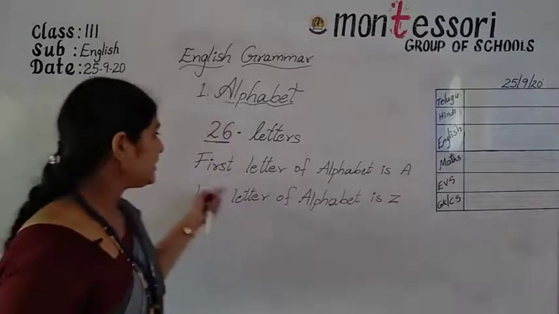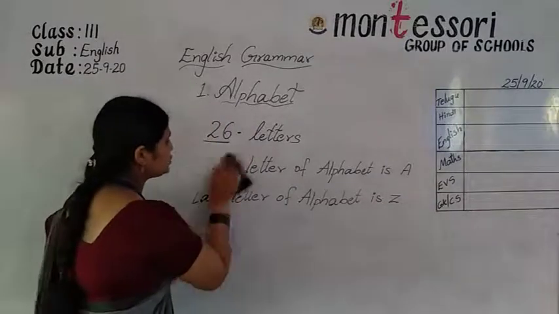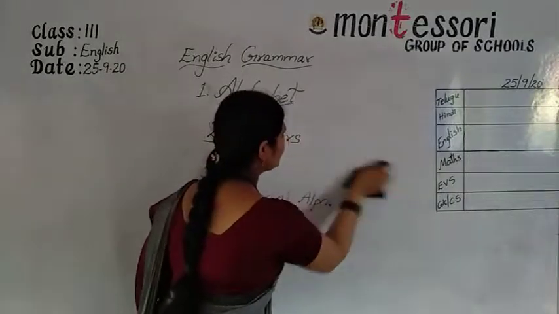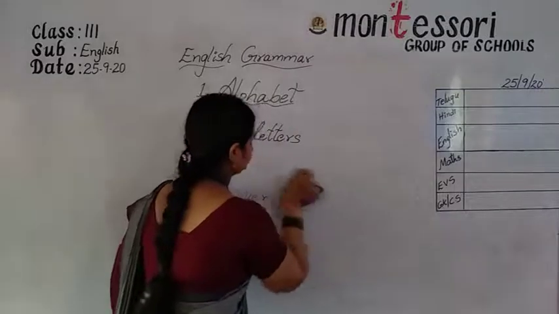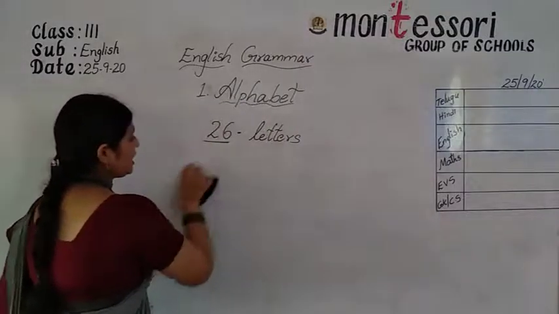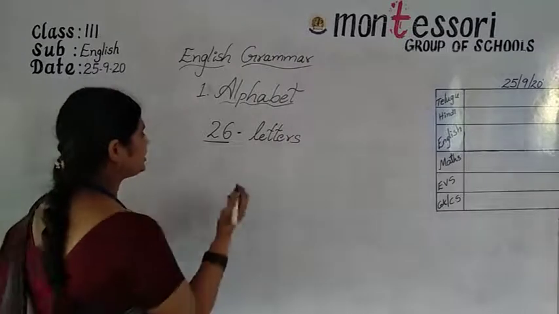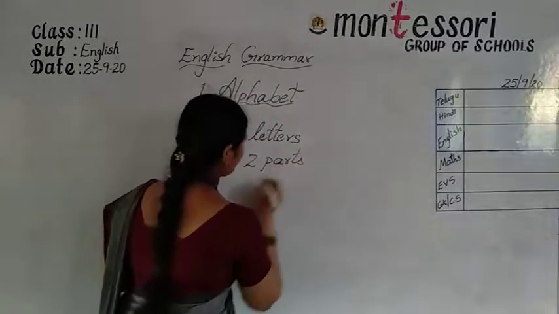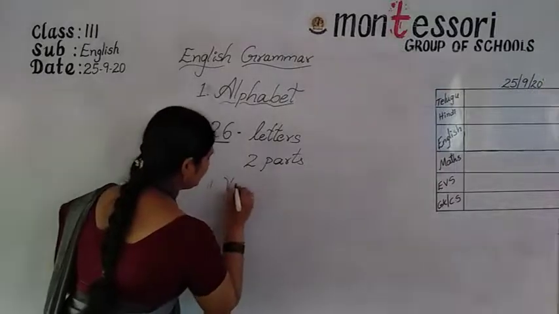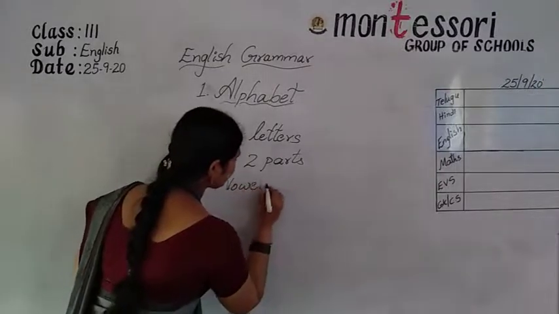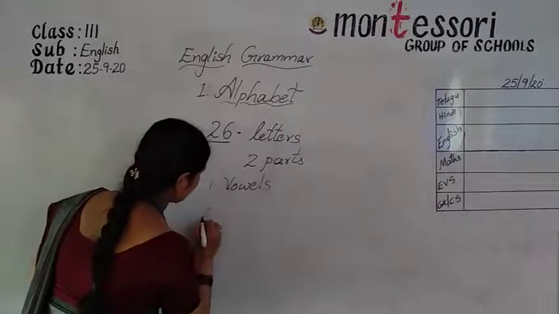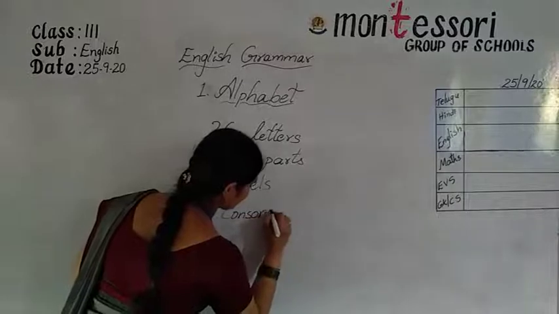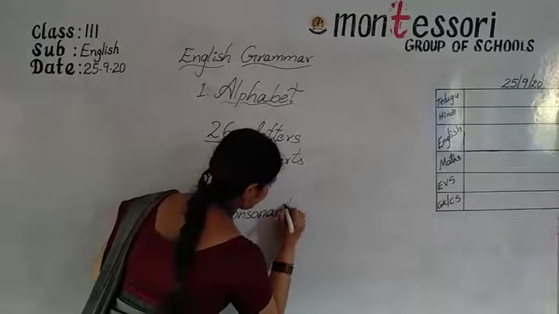Now, these 26 letters are divided into two parts according to their phonetical sound. The first one is vowels, the second one is consonants.